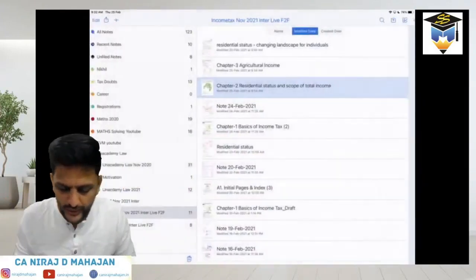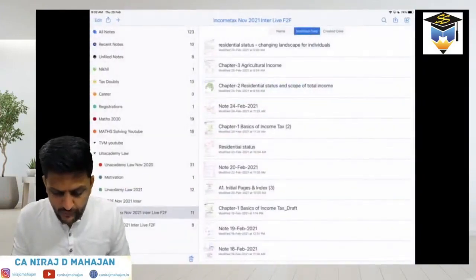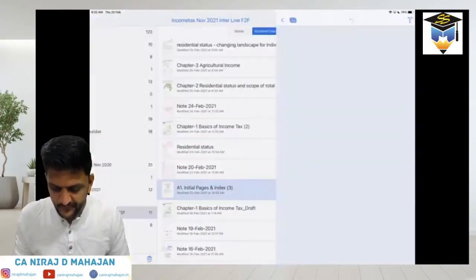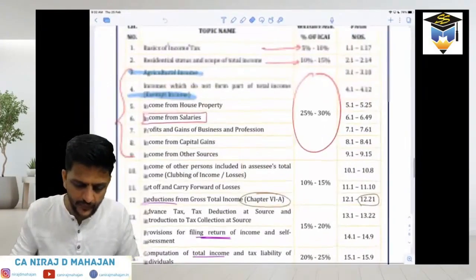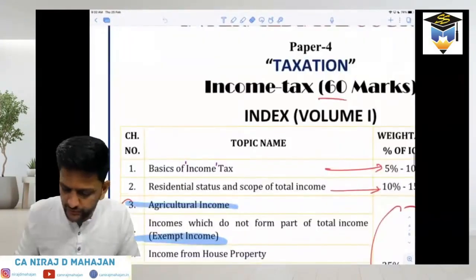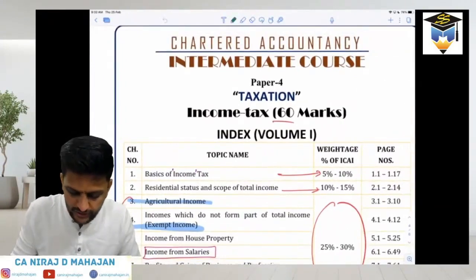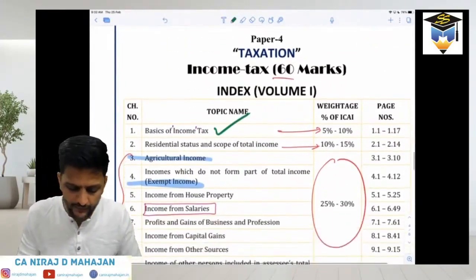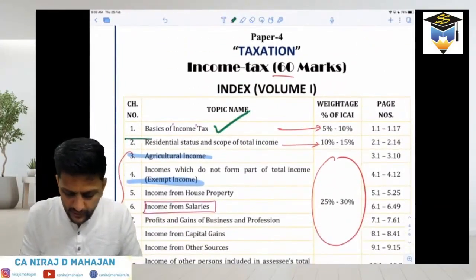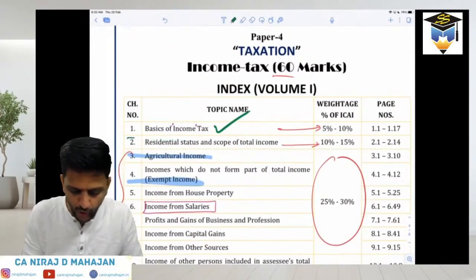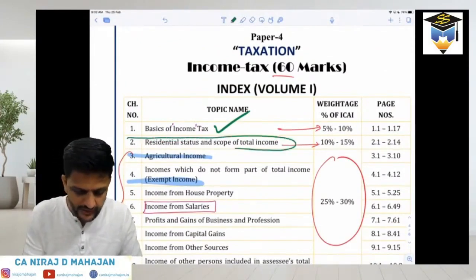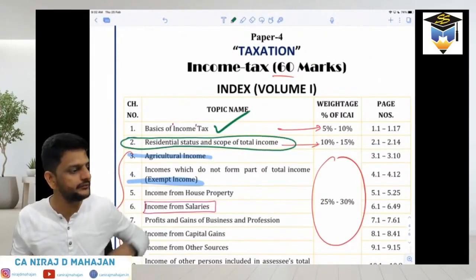Fine. Let us quickly go through what syllabus we have and what we have already covered. The basics are already covered, and I told you there is a weightage of 5 to 10% for this particular chapter only. Now we are coming to another very important chapter, residential status and scope of total income. Done? Let's go ahead, everyone.